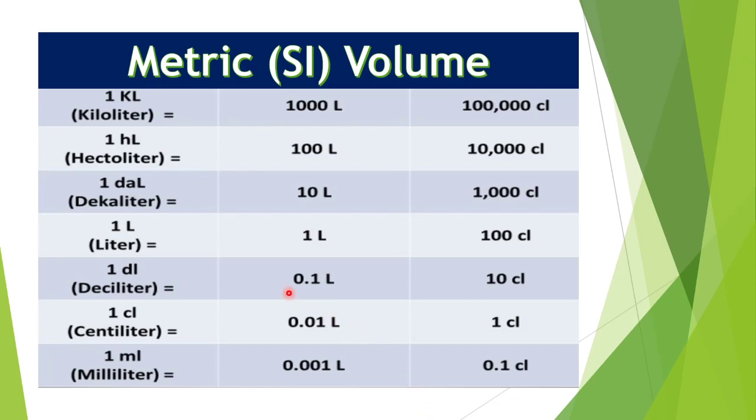Here we have relationship between measures of capacity. 1 kiloliter equals 1000 liter and it is equal to 1 lakh centiliter. Next we have 1 hectoliter, and here it is equal to 100 liter, which is equal to 10,000 centiliter. So please go through this table. Moving to the next page.